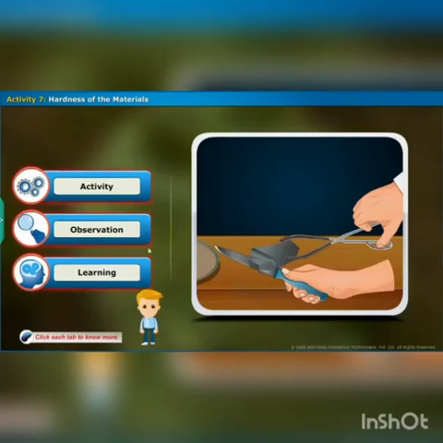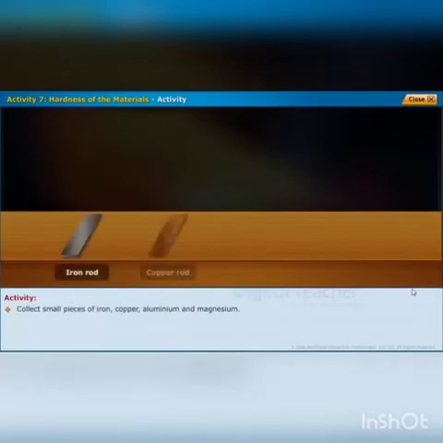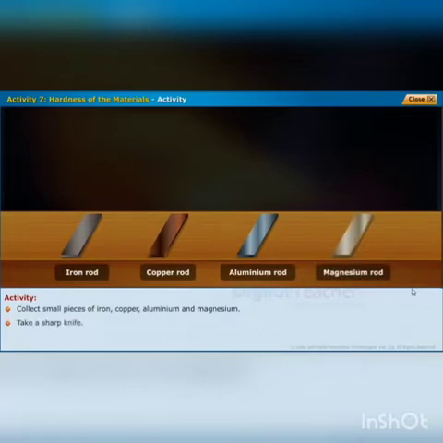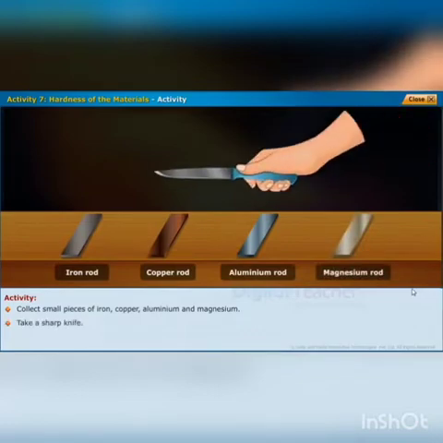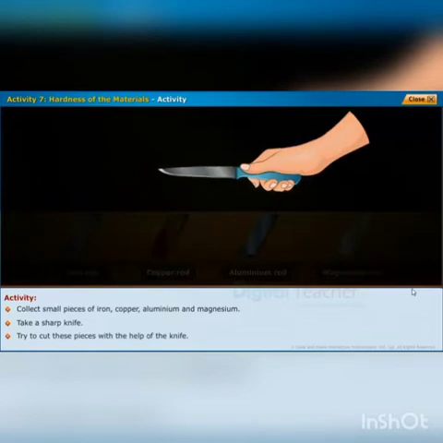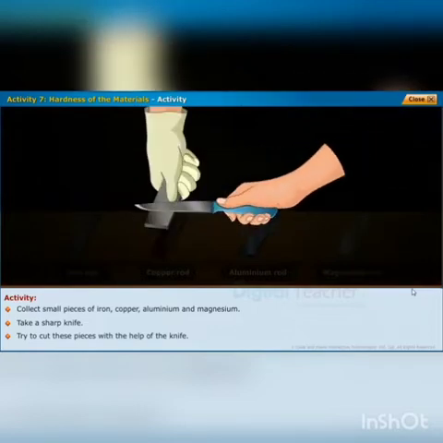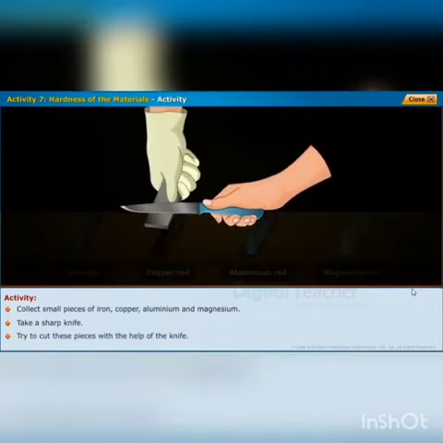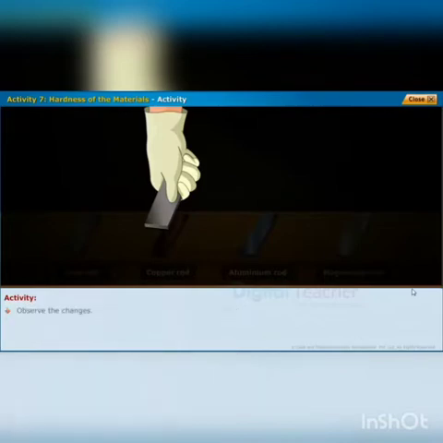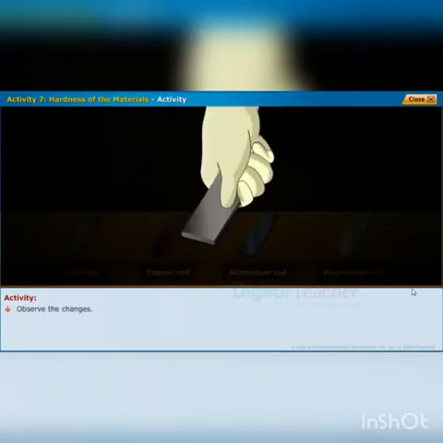Now let us perform a simple activity to know the hardness of a material. First of all, you have to collect small pieces of iron, copper, aluminium and magnesium. Take a sharp knife. Try to cut these pieces with the help of the knife. Observe the changes.